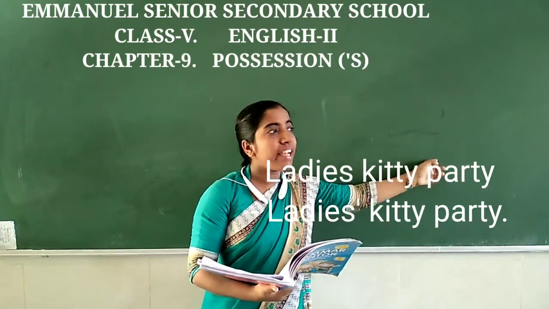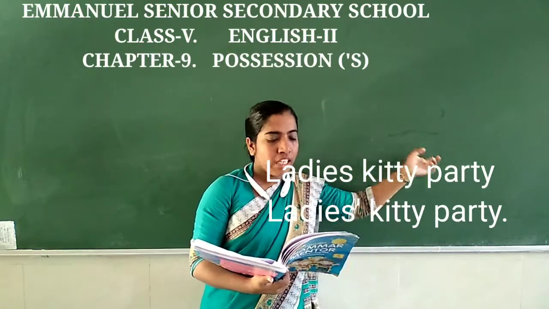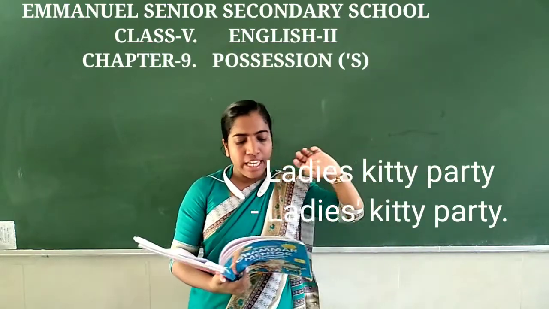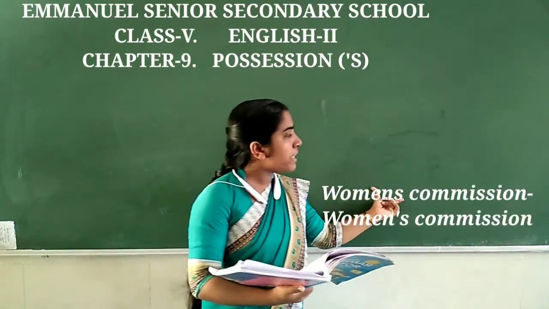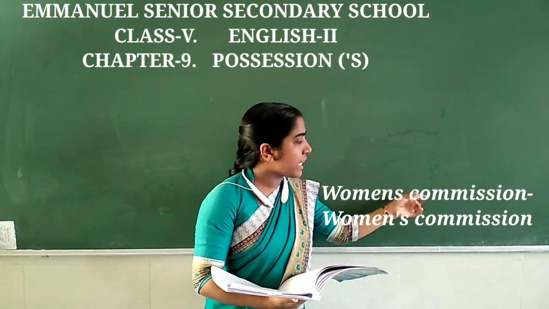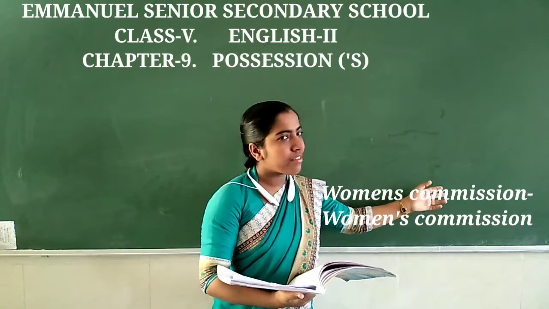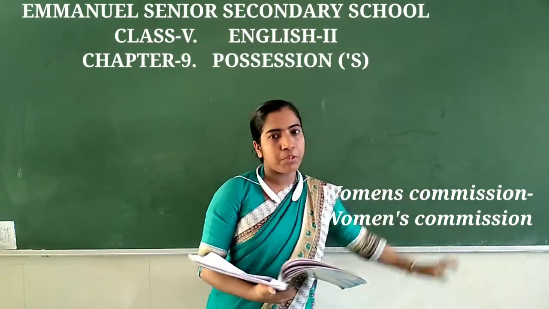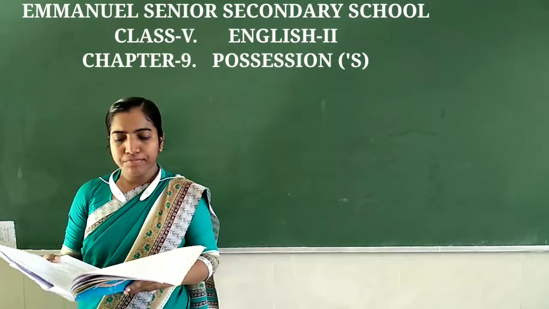Ladies ending with S. तो आपको सिर्फ apostrophe लगाना है. ठीक है, ladies kitty party. And another example I will tell you, the 10th one. Women's commission. So now the women is the plural form and ending with N. So you have to add women apostrophe, S is already there, and women's commission. Clear, children? In this way you have to do this exercise.